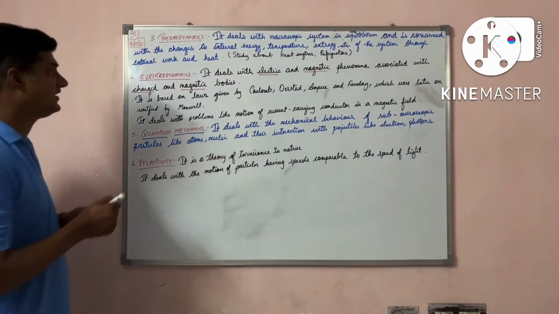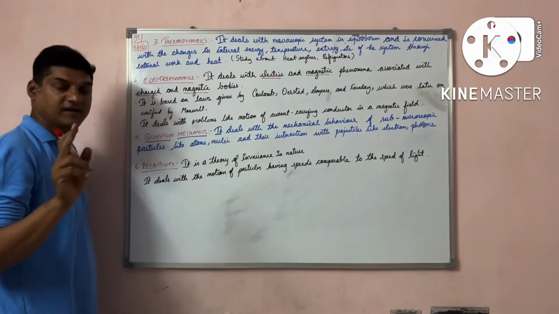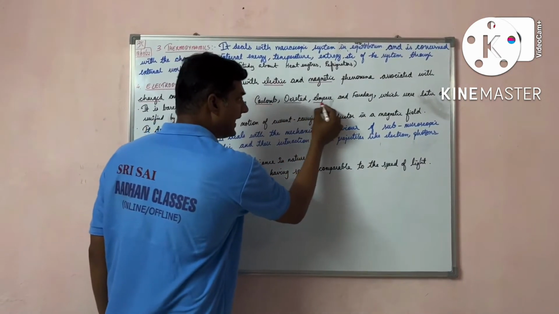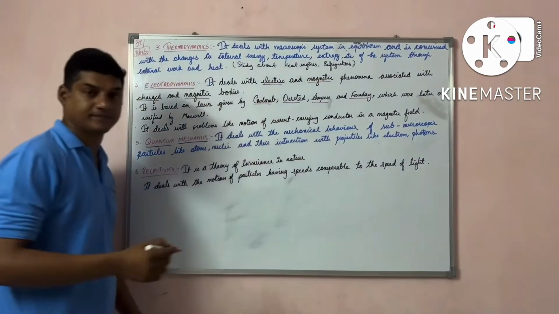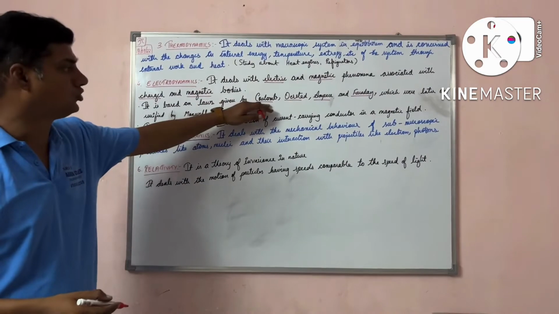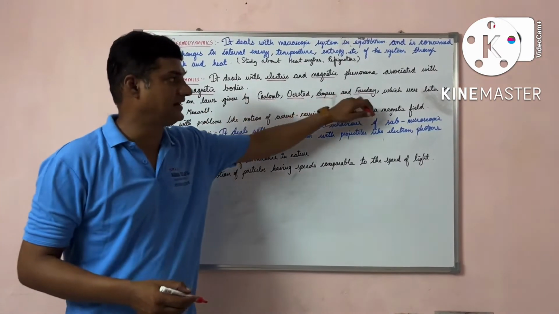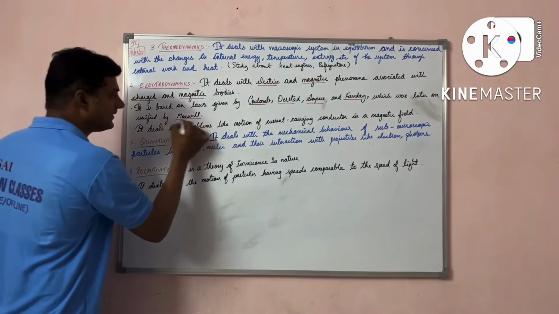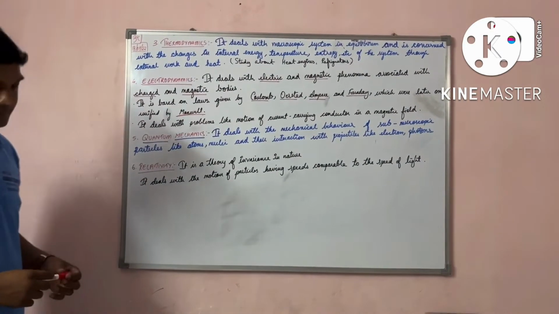Students, electrodynamics is based on the laws given by Coulomb, Oersted, Ampere and Faraday, which were later unified by Maxwell.